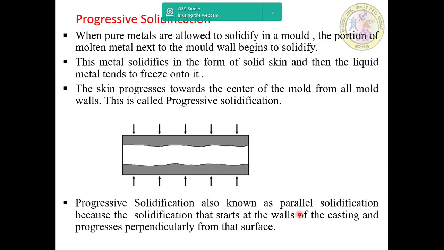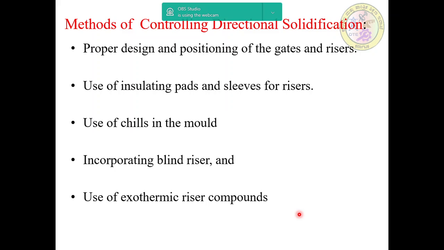That is, progressive solidification, or the cooling and solidifying process, begins at the walls of the casting and works its way inward, as shown in this sketch. Next, we'll go for methods of controlling.